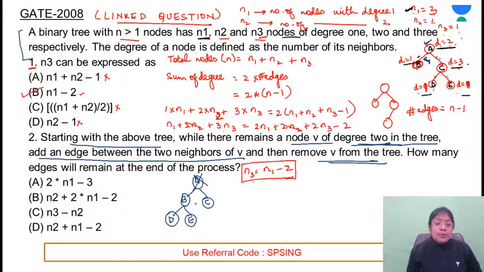Which are its neighbors? B and C. Add the edge here. So this will look like B, D, E and C. So they are asking how many edges will remain at the end of the process? Yes, we have to identify the number of edges that will remain at the end of the process.